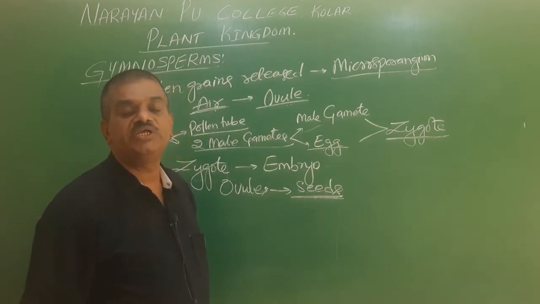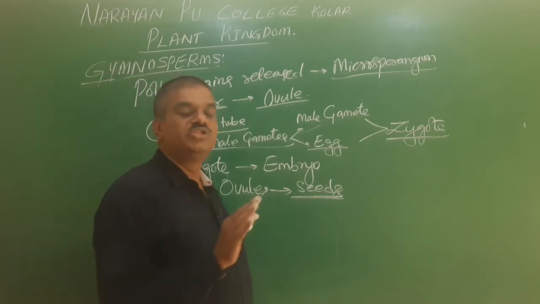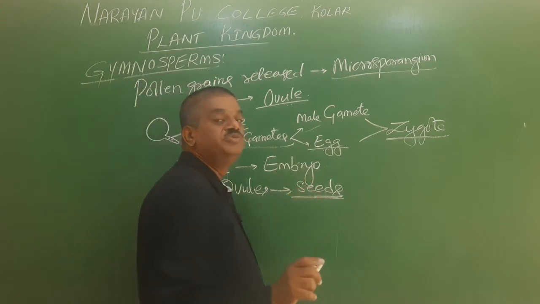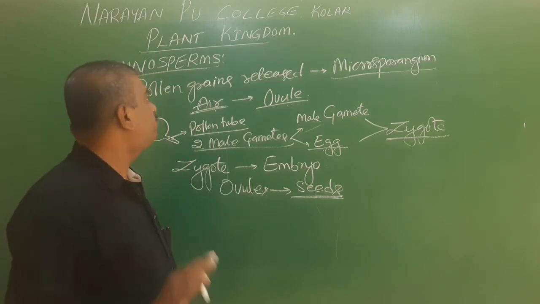So there are two words here: the zygote converts into an embryo, and the ovules always give rise to seeds. This is very important. But very important here, the seeds are not covered by fruit walls. The fruit walls are totally absent and hence they are called gymnosperms. This seed gives rise to a new plant.